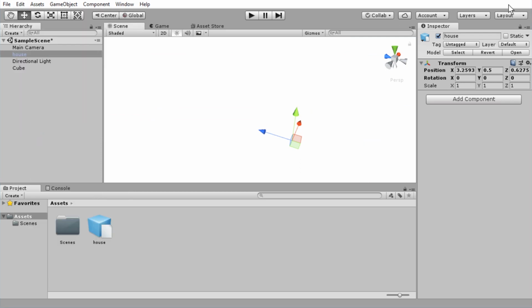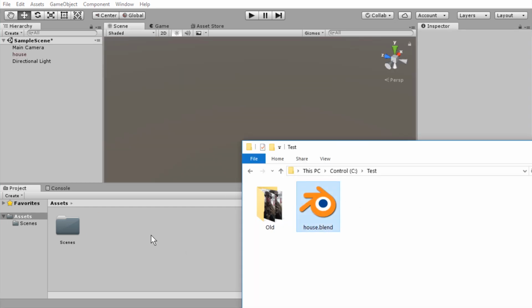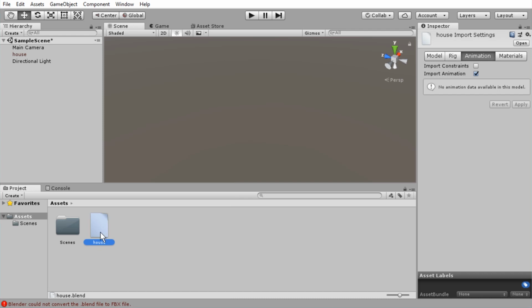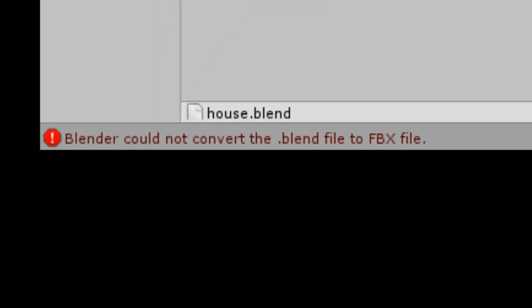So what happens if you actually tell Windows to use Blender 2.8 as the .blend file handler? As you can see, an error message is displayed. Blender could not convert the .blend file to FBX file.